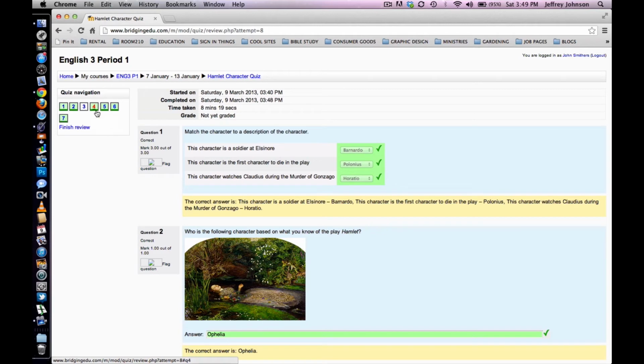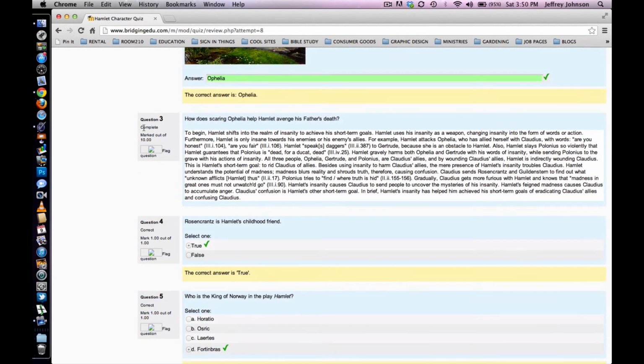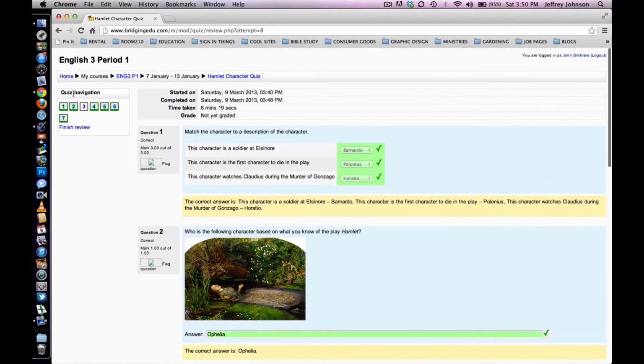I also want to point out this fourth color. You'll see that this box, number 3, is white. This means that the question still needs to be graded by your teacher. So all of these, 1, 2, 4, 5, 6, and 7, have been graded already. Number 3, since it was the essay question, has not yet been graded. So that's what the quiz navigation panel means in the upper left-hand corner. Just want to point that out to you.